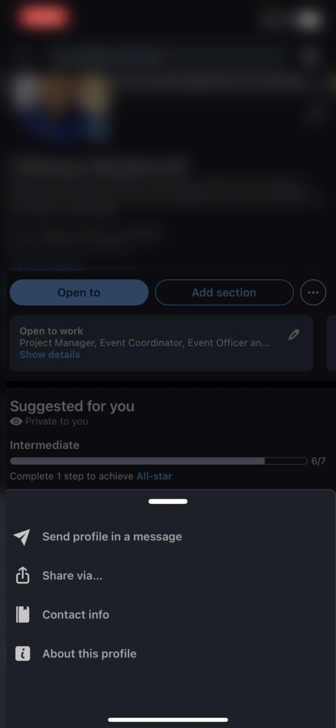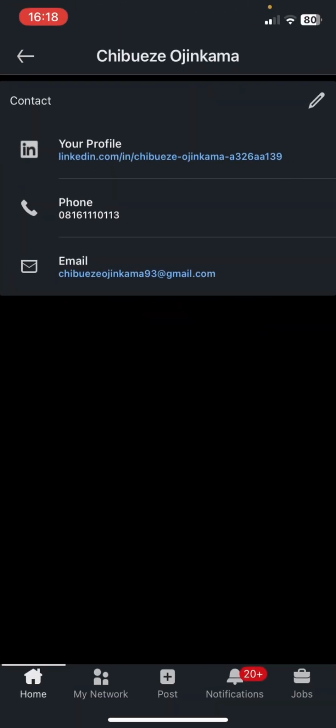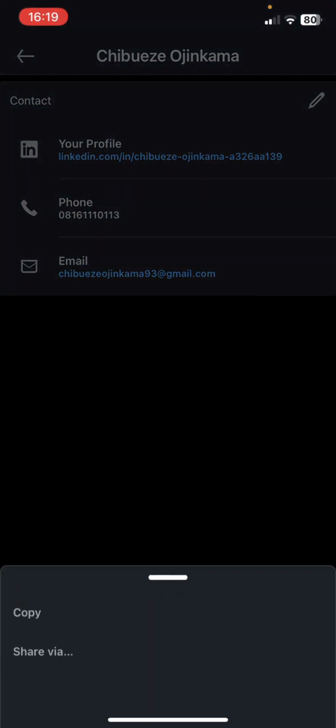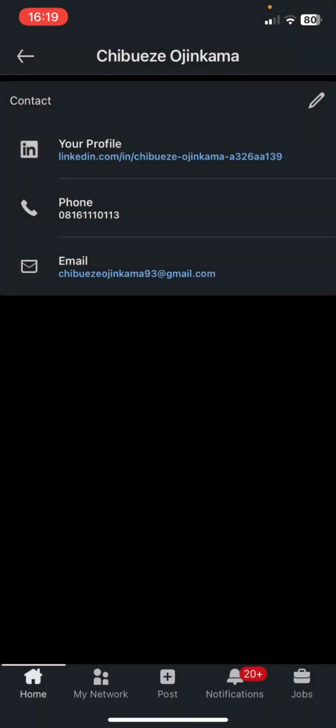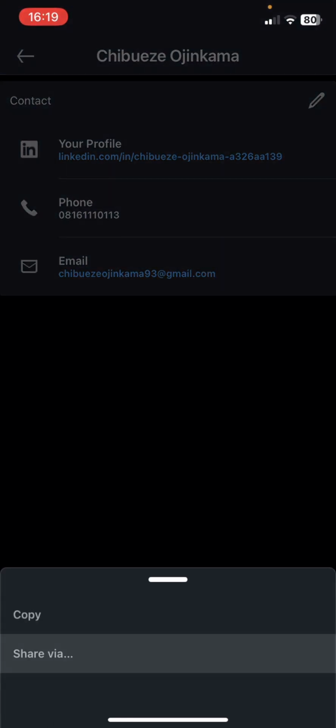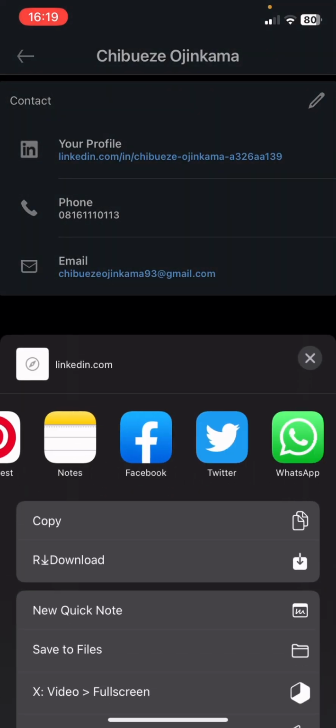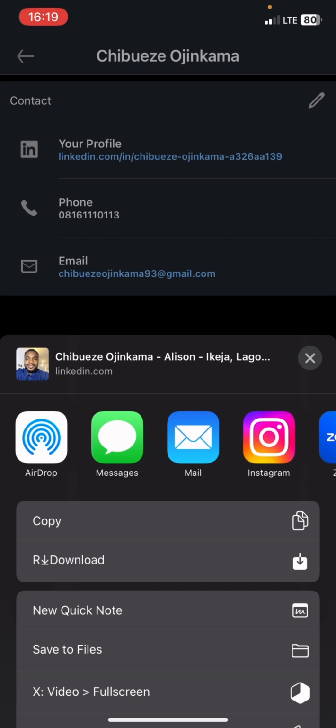In this case, we're going to click on the contact info, and of course this will open up. You'll have your profile with the URL on it, and of course you have your phone number and a couple of other information, which is your email, on this particular page. When you click on the LinkedIn profile, it also opens up another option for you to share via and also copy. You can either choose to copy, go to any of the platforms where you wish to share it, and then paste it there, or just choose share via, and a couple of options will pop up for you to share the URL.